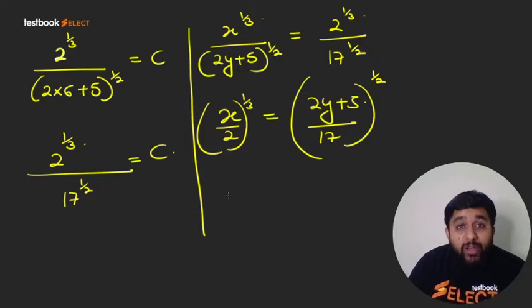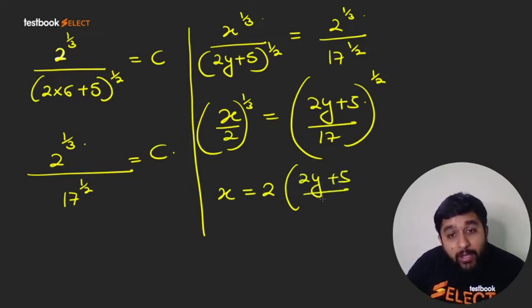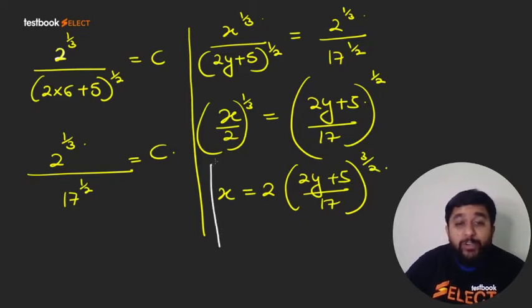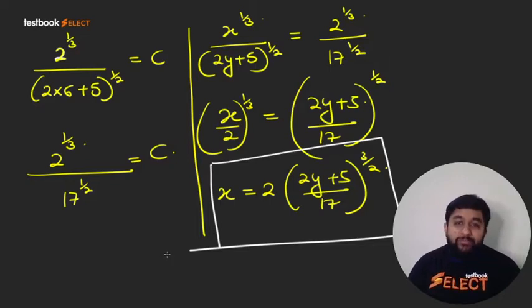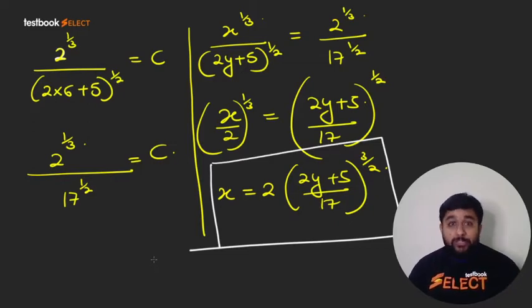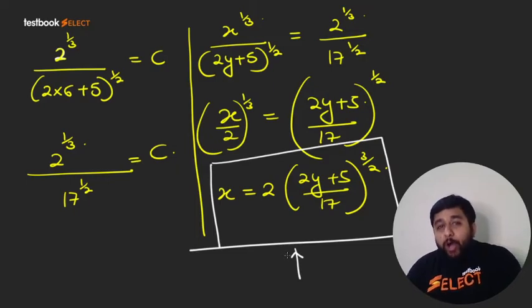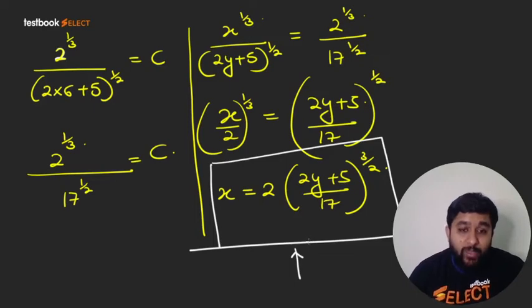Now you take cube on both sides. So you will have x is equal to twice of 2y plus 5 upon 17 raised to power 3 by 2. So this is a relationship between x and y. You can write it in any form. You can write y in terms of x also. That will depend upon your options. So I have written x in terms of y, but depending upon the options, if y is written in terms of x, then you can go in the other manner also. Now we have found out x in terms of y.